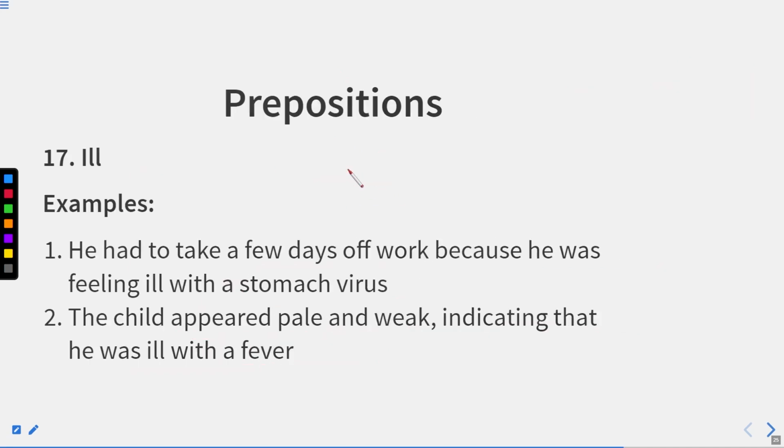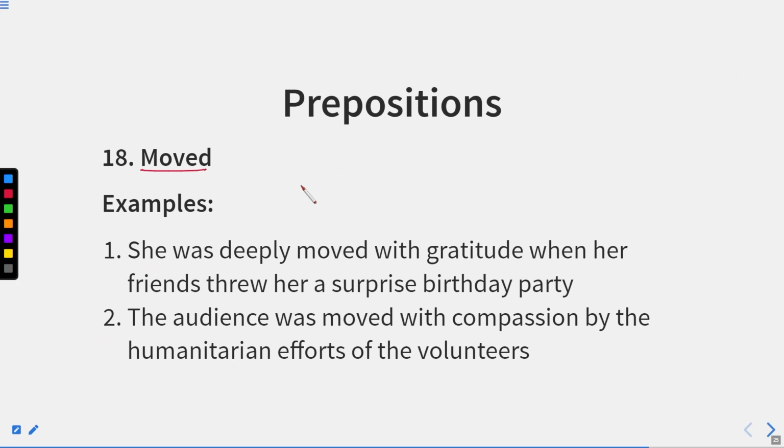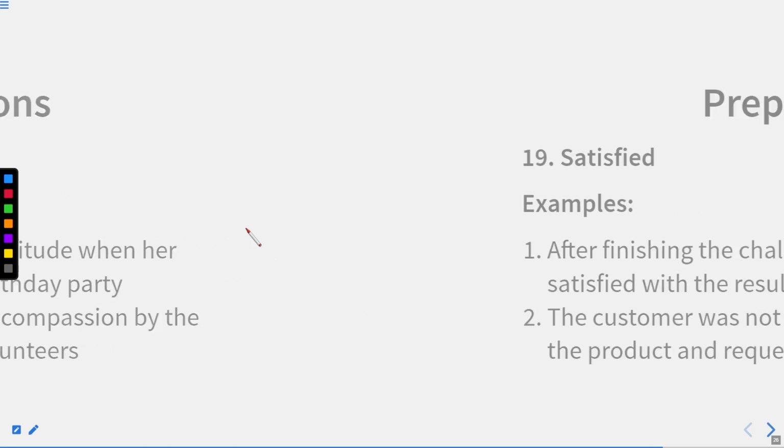Now let us move to the next one. We have a word that is moved. She was deeply moved with gratitude when her friends threw her a surprise birthday party. So moved with is basically a phrasal verb, which means that she was deeply moved with. It means she got emotional. The audience was moved with compassion by the humanitarian efforts of the volunteers. So moved with means they were just pleased. Now let us move to the next one.